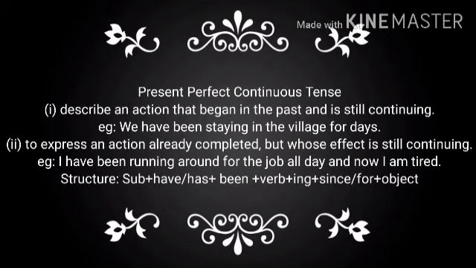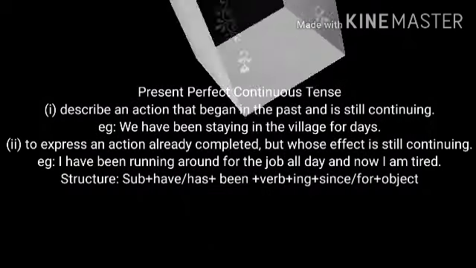Present perfect continuous tense. It is used to describe an action that began in the past and is still continuing. For example, we have been staying in the village for days. Then it is used to express an action already completed but whose effect is still continuing. For example, I have been running around for the job all day and now I am tired.